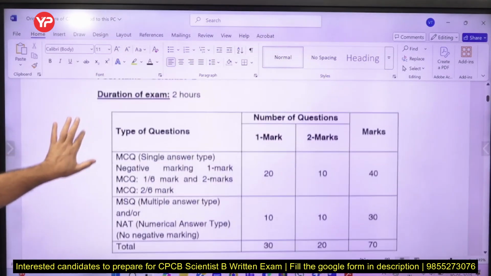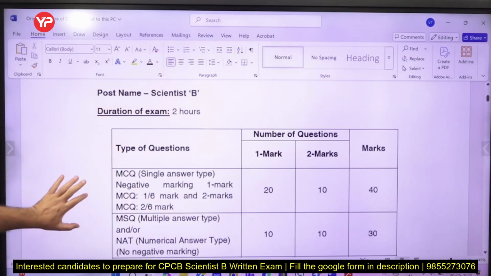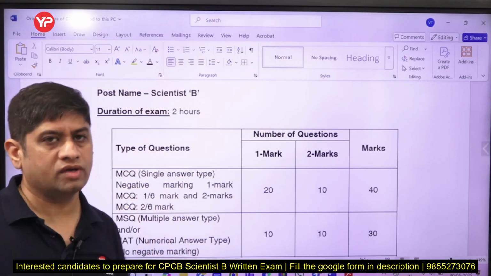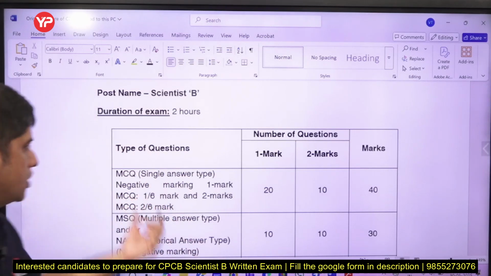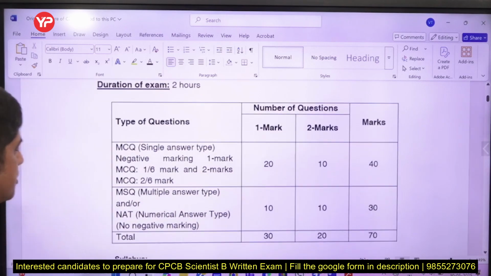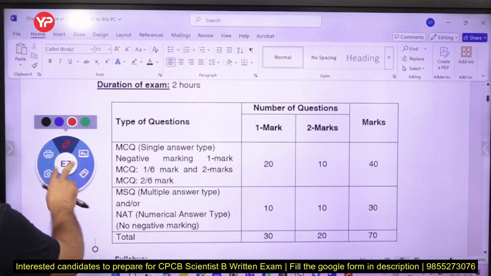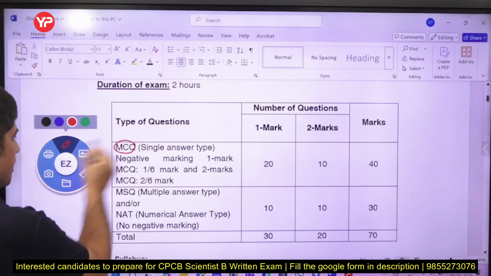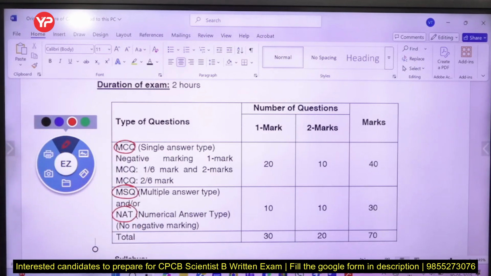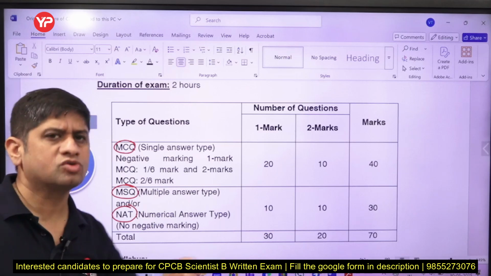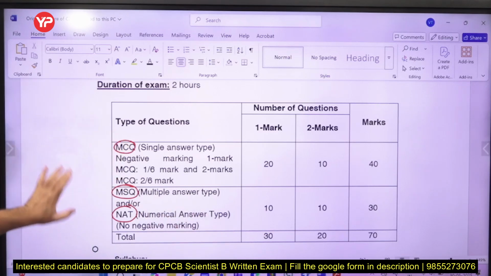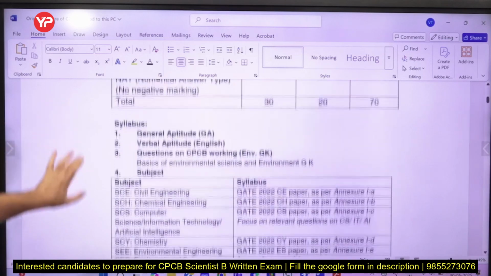Whether it is a scientist B position or otherwise, one more thing, we have framed questions on the basis of the paper which is going to come for you. So you have MCQs, MSQs and NAT. These are the 3 types of questions, and in my today's document also you are going to get MCQs, you are going to get MSQs, and today NAT is not there because it is a numerical answer type. So today's topic does not have any kind of numerical. So for MCQ and MSQ YourPedia mentors are going to train you.